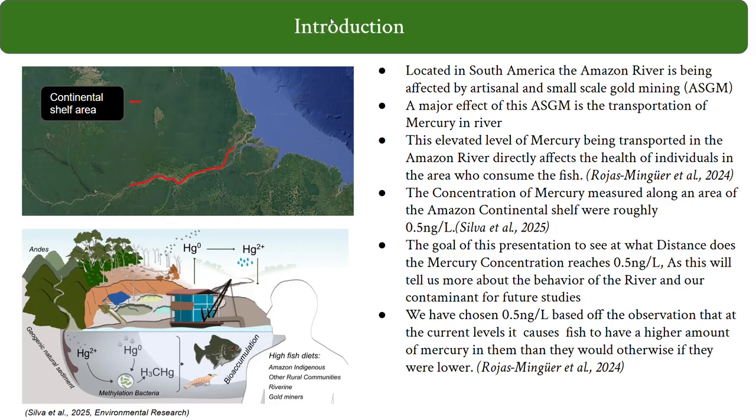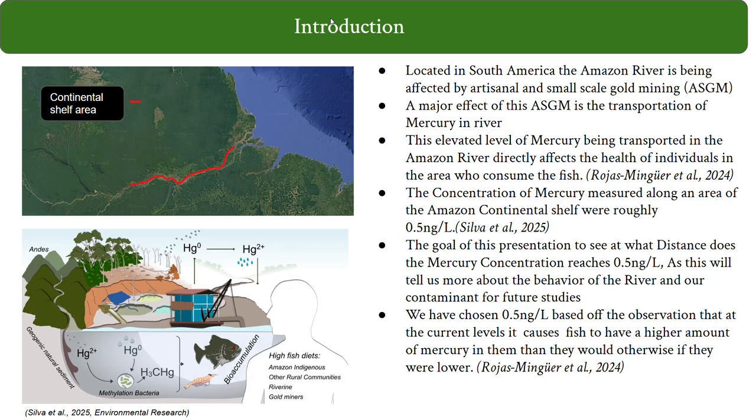Located in South America, the Amazon River is one of the largest rivers in the world. In recent years, there have been small-scale artisanal gold mining operations, or ASGMs. A major byproduct of ASGM is elevated levels of mercury in the atmosphere, and due to that, higher levels of concentration in the water columns.